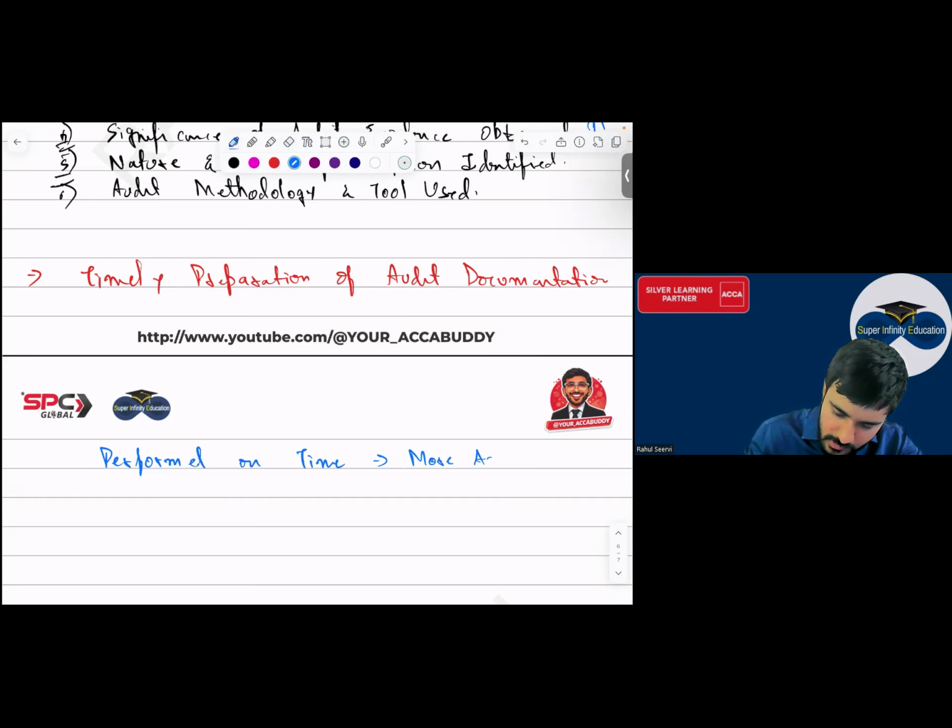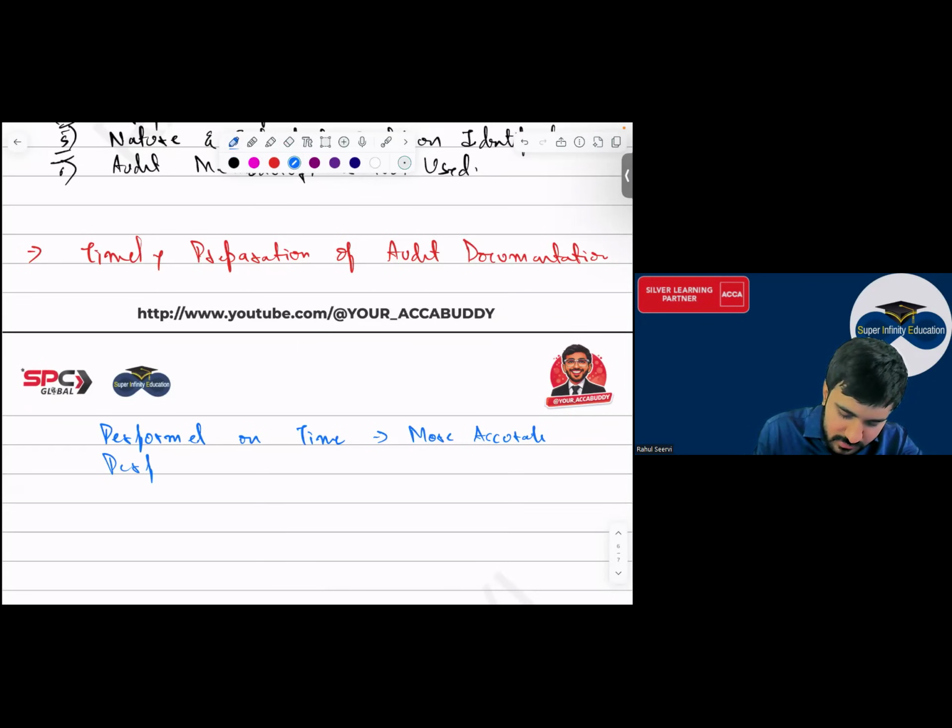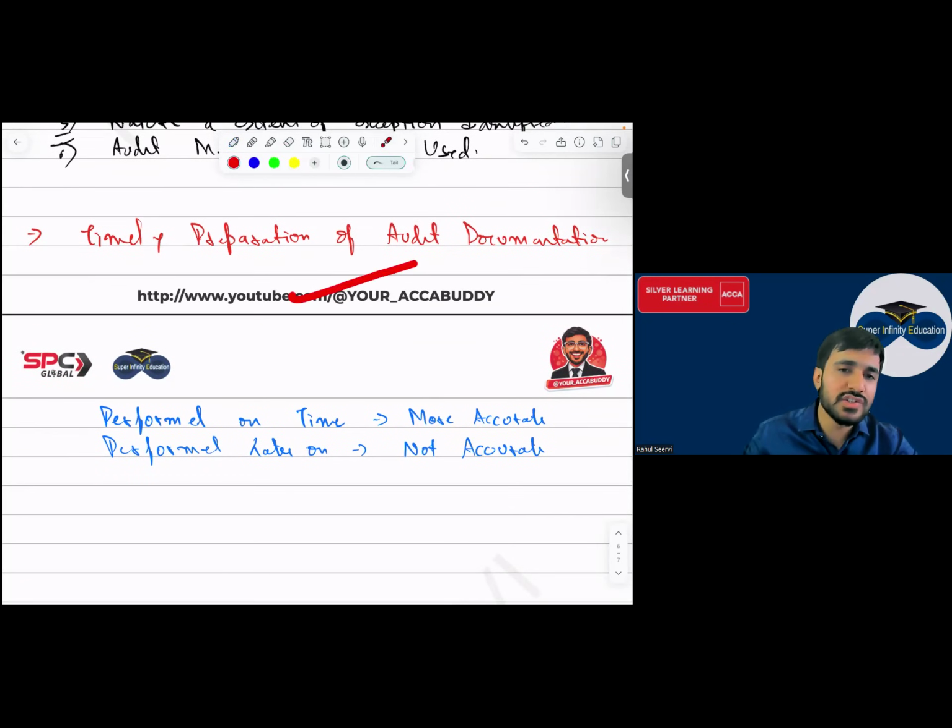If performed later on, say after 6 months, it will be less accurate. Because today if you're doing the work, you will know what you did today. After 6 months, you will not remember what you did. So the audit documentation should be done on a timely basis.